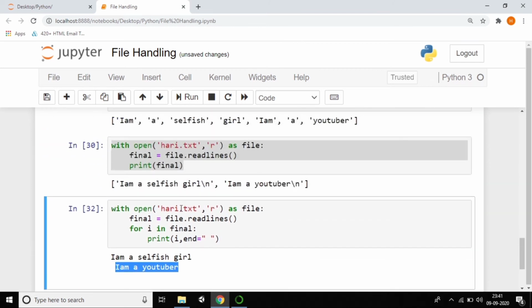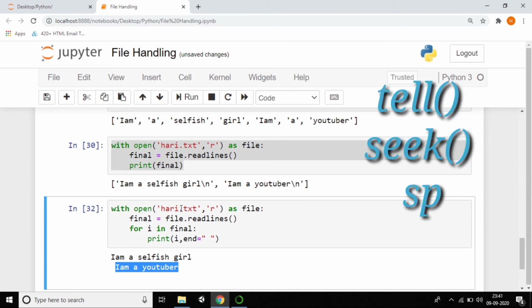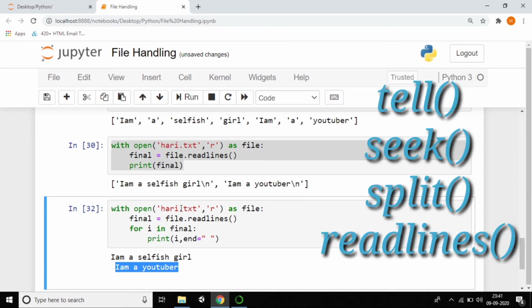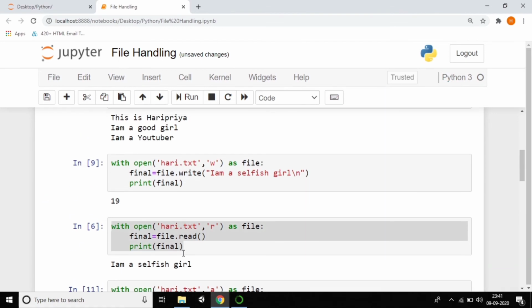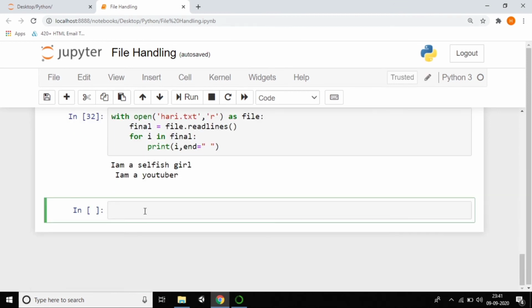So this is all about the methods we have discussed. Very important ones are tell, seek, split and readlines. This is all about file handling. Now I want to discuss another program which is very important, so I want to write some code. It's a little bit crazy, I want to do that.